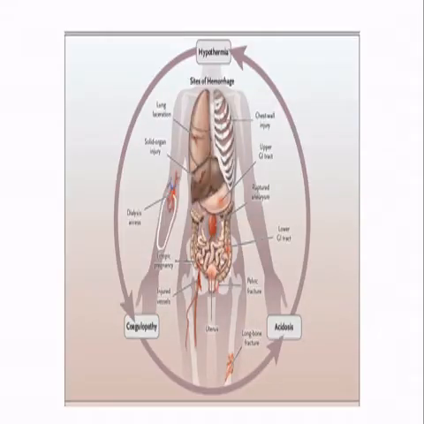Coming to the first part, which I will be discussing today, is hemorrhagic shock. All of us must have seen this triangle of death. In all patients of shock, especially hemorrhagic shock, you should look for these three factors: hypothermia, coagulopathy, and acidosis. All three factors are interdependent. One factor leads to the development of the other. That's why it is important to break this vicious cycle of the triangle of death.